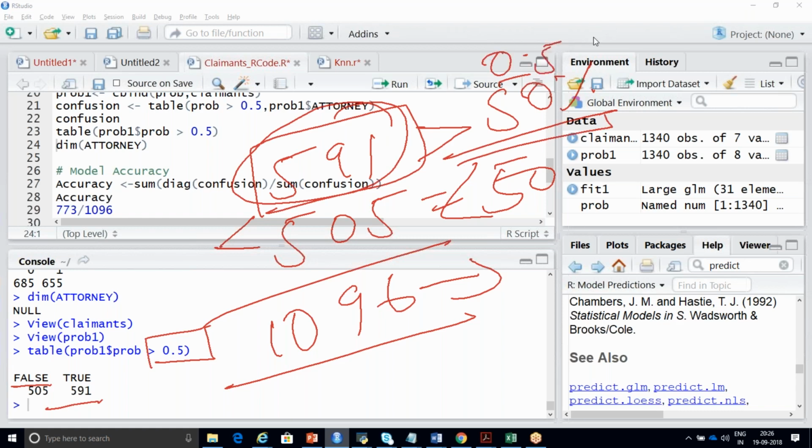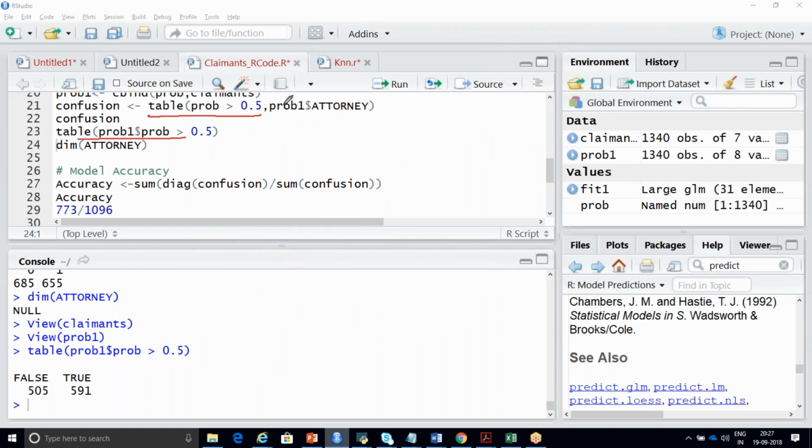So what are you doing here? I've run this separately here. And what about this? Tell me, if I run them together, table of, come on, give it a try. Nothing is wrong. It will display not only for attorney, it will display for both. Let me run this and explain.